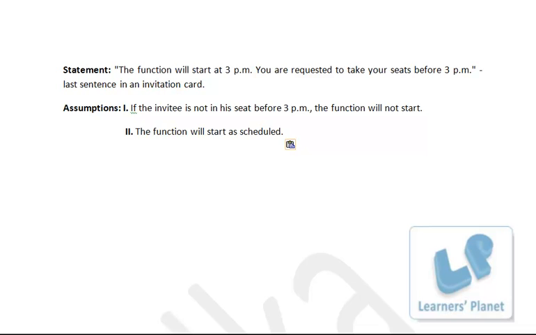Okay, so friends, we have discussed a good number of questions even in this session. In the next session, we'll be taking more questions on statement and assumptions. So do revise this one and the previous one, and you can see that I'm not using very high terminologies over here, and no specific expertise is required to solve the problems based on statement and assumption. We are just reading the statement carefully and trying to judge whether the assumptions are implied from the statement, and we are just using common sense, an open mind and a generalized point of view.